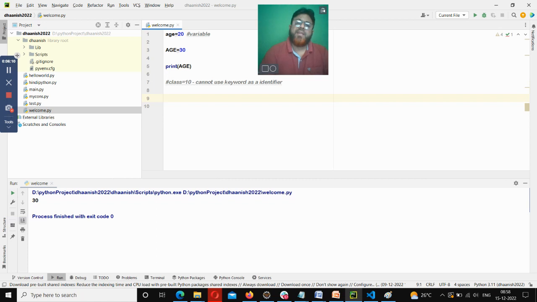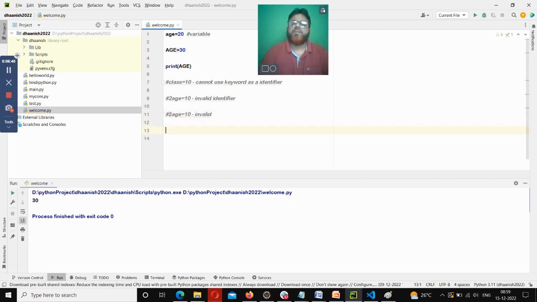And coming to the rest of the valid identifier concept, this is again invalid. You can see that small red mark, which shows it's an invalid name or identifier. How about having another symbol like dollar, for example? Even this is also invalid.